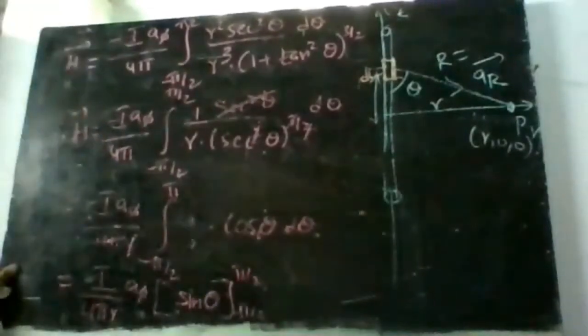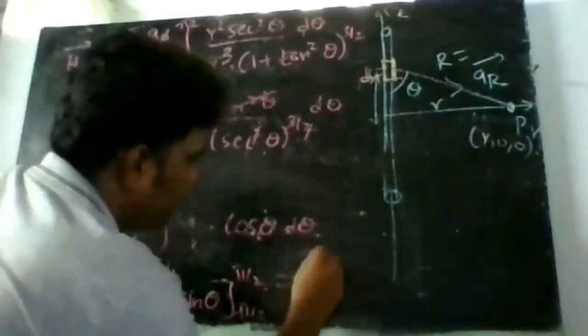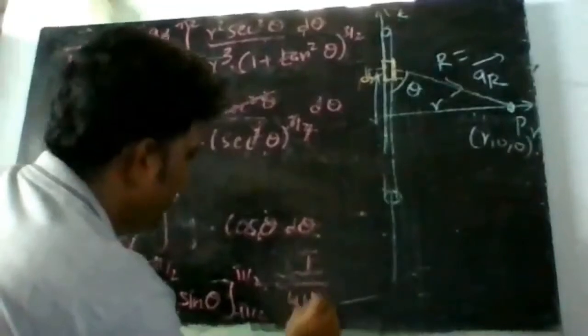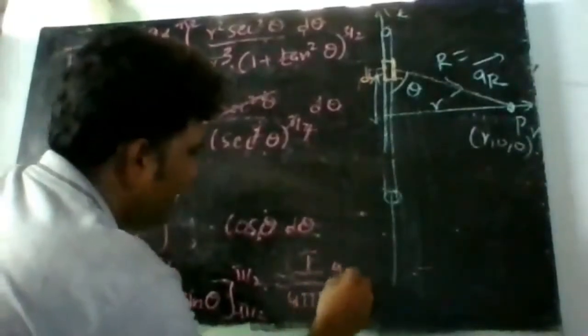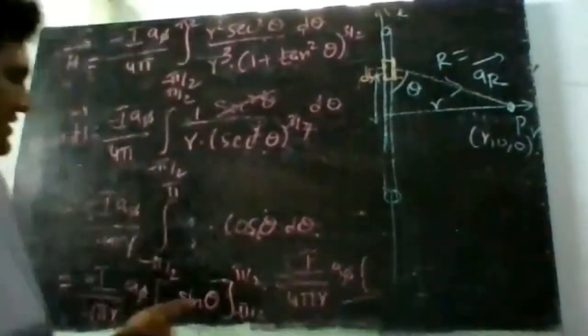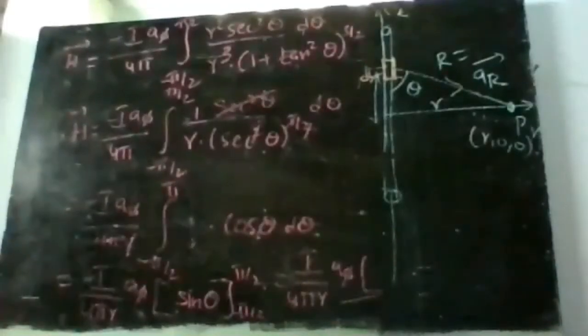So this is equal to I by 4 pi r a phi into sin pi by 2 minus of sin minus pi by 2. So sin pi by 2 is 1, minus of minus 1, that is 2.